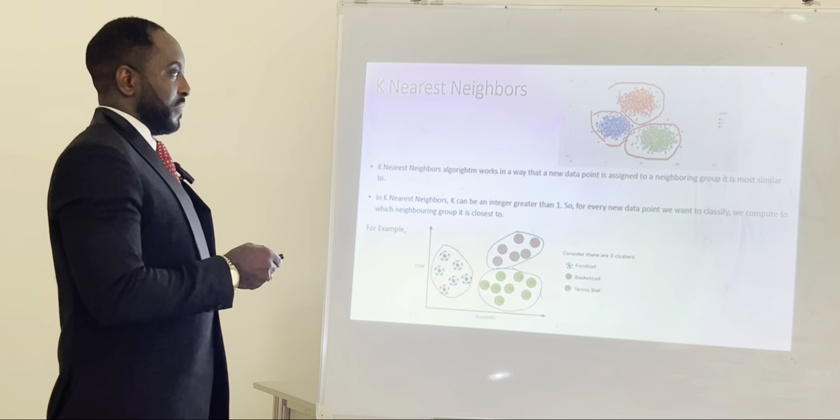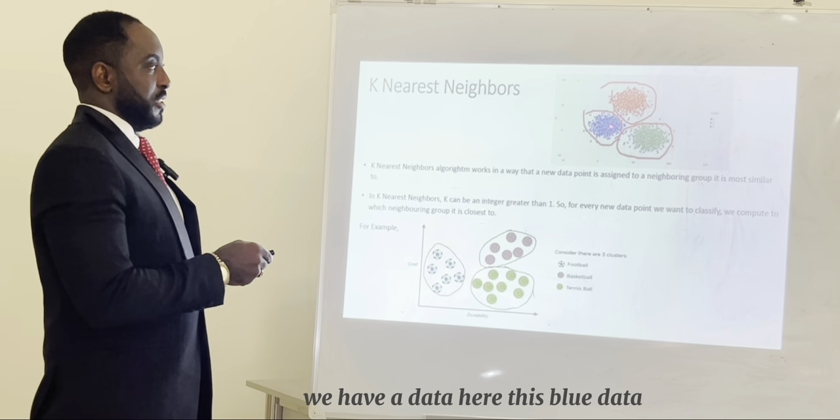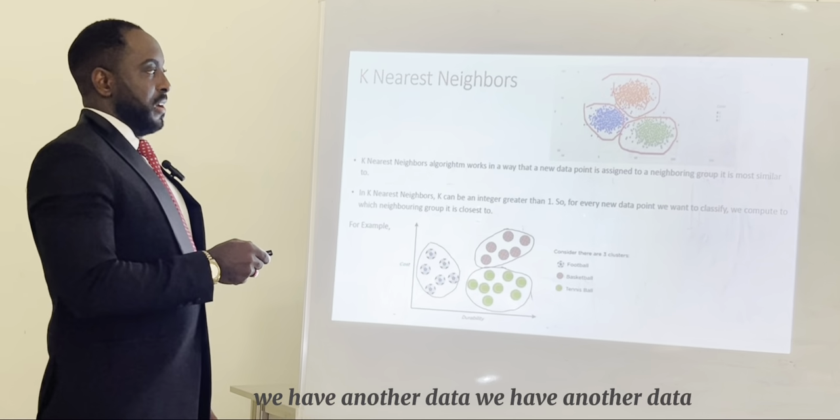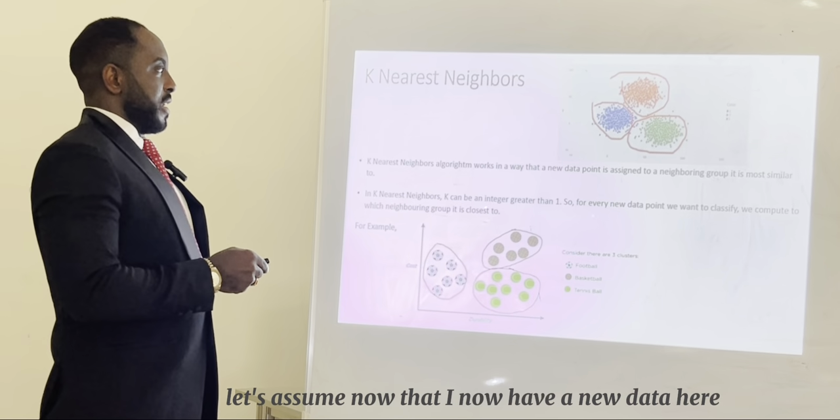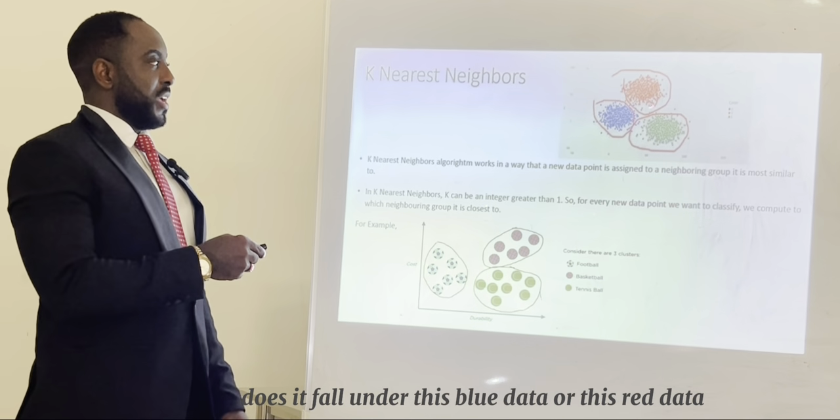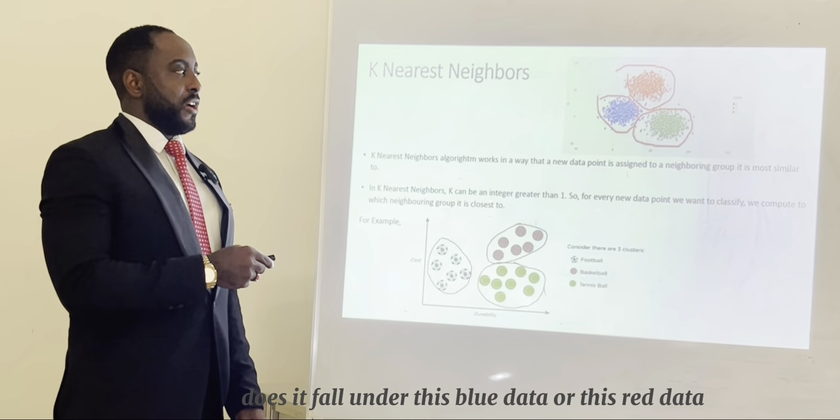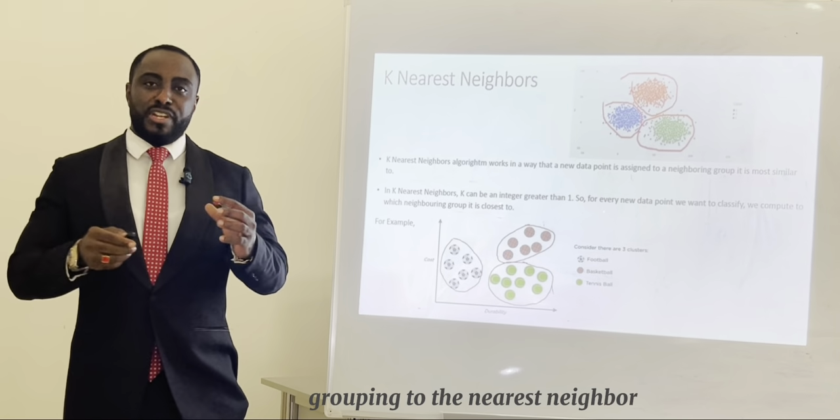Now look at this data. So we have a data here, this blue data. We have another data. We have another data. So let's assume now that I have a new data here, and I want to group this data. Does it fall under this blue data, or this red data, or this green data? And that's where the K nearest neighbor algorithm comes in, grouping to the nearest neighbor.